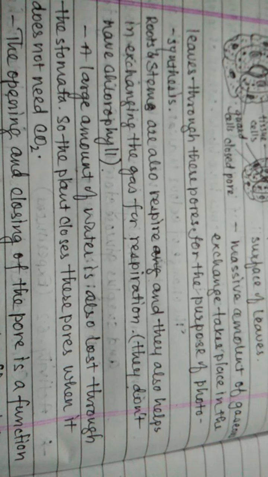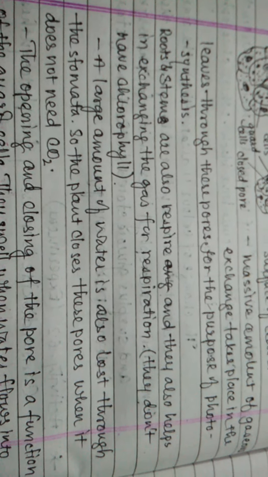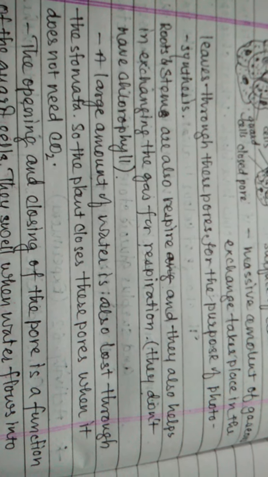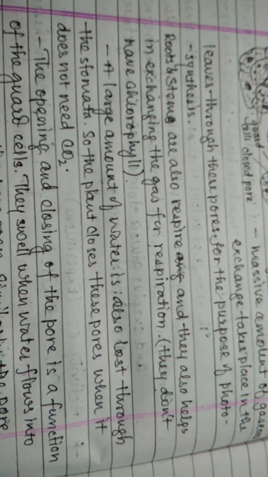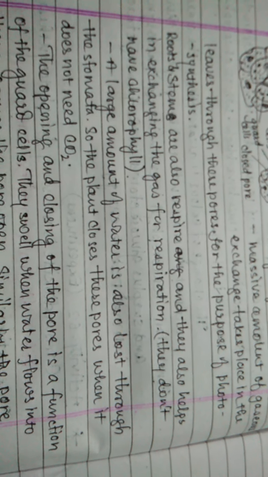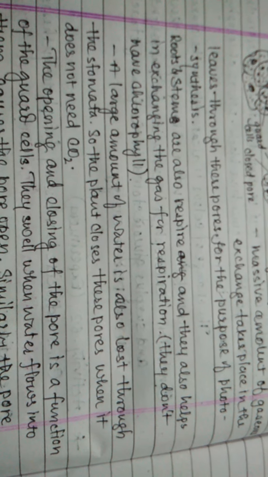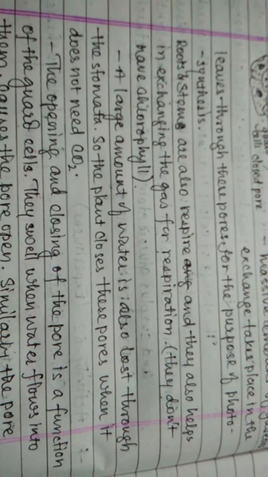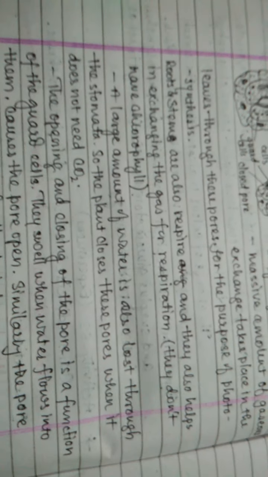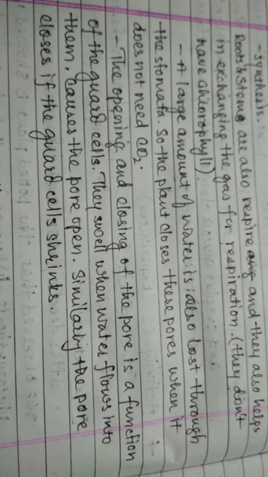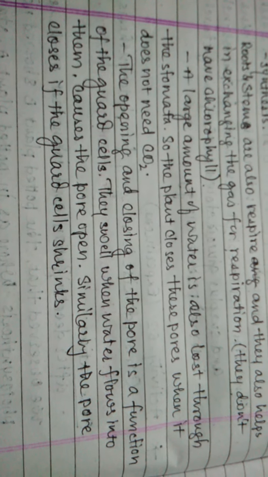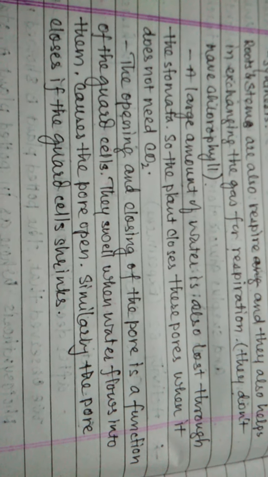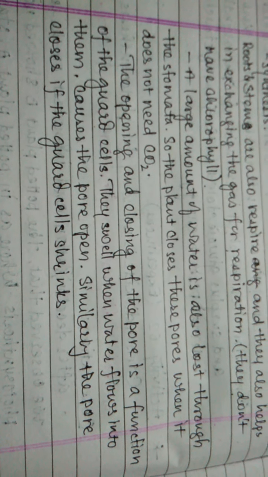Roots and stems also respire, and they also help in exchanging gases for respiration. They can do only respiration because they are chlorophyll-less, so they do only respiration, not photosynthesis. A large amount of water is also lost through the stomata. So the plant closes these pores when it does not need carbon dioxide.